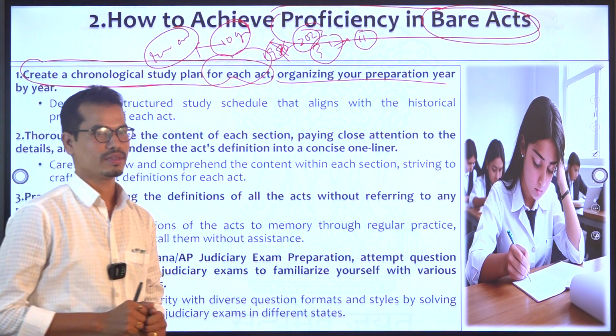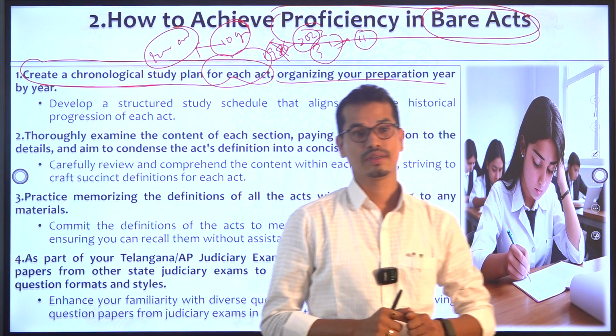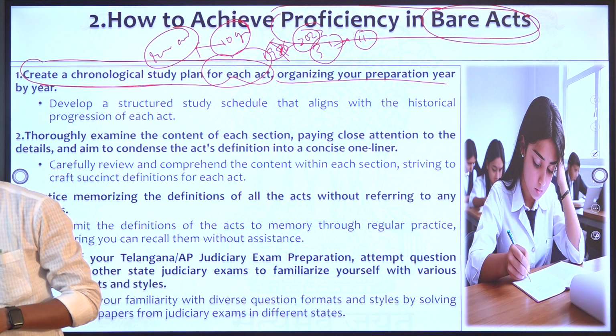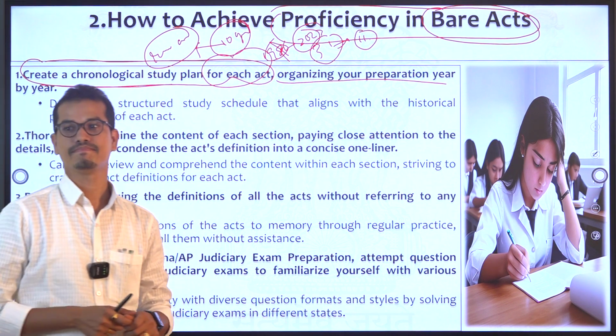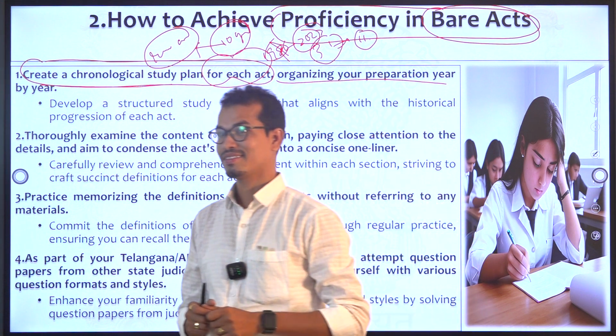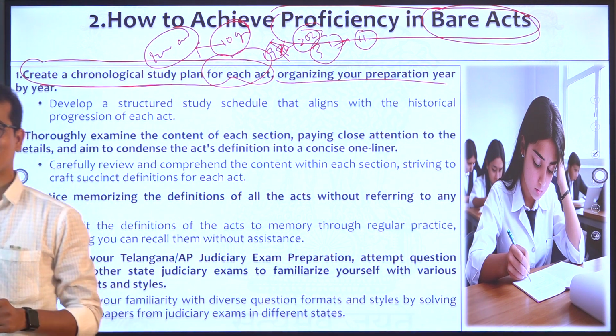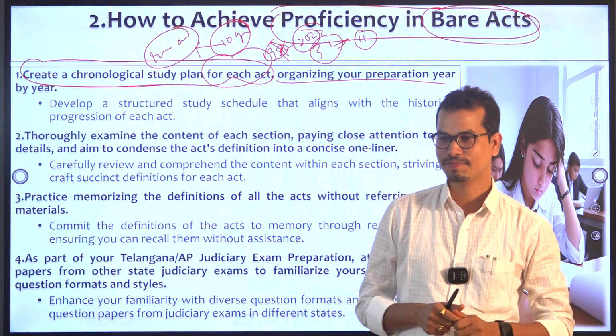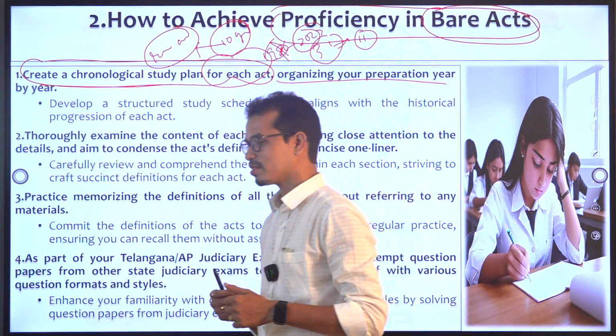Contract. Year? 18? Okay, next. Time? 18? Limitation Act. Right. And then what about the evidence? Then what about the other acts that include particularly?